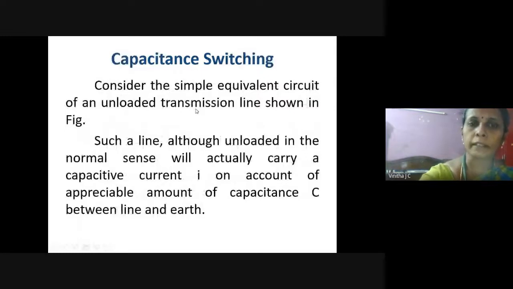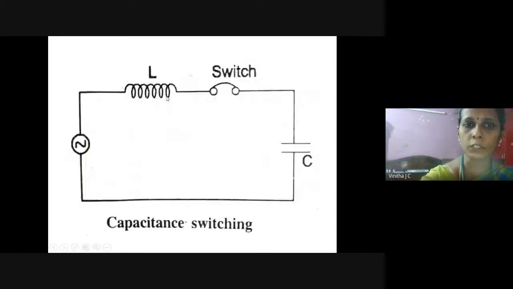In order to study the effect of capacitance, we can take a simple circuit which is energized by a source. The circuit has inductance as well as capacitance, and it is connected along with a switch. Under normal condition, the switch is in the closed position, so the circuit carries its normal current. But whenever any fault occurs in the system, the circuit breaker contacts open, so the current does not flow through the circuit.